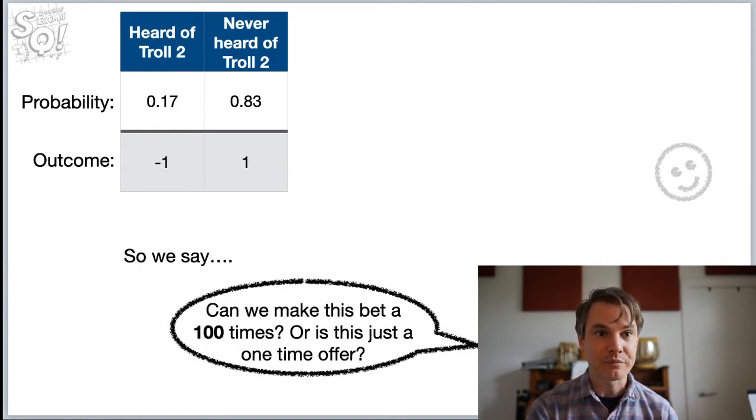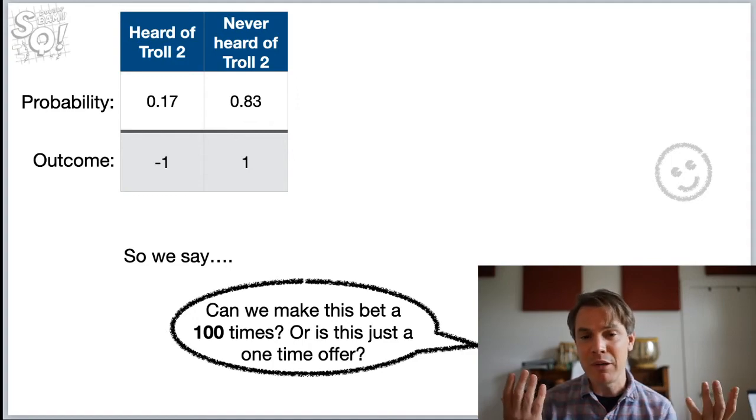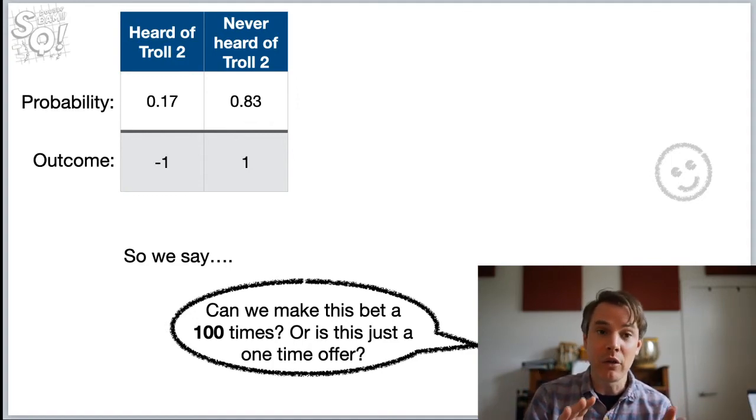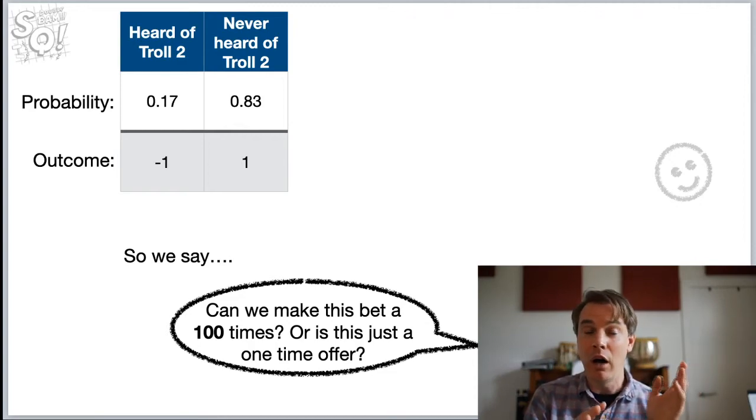So we say, can we make this bet 100 times? Or is this just a one-time offer? I'll be honest, the reason why I'm saying this is if we just make the bet once, we could win or lose. We either win $1 or we lose $1. But if we make this bet a bunch of times, maybe on average we'll come out ahead no matter what. Maybe, there's always a small chance we could lose 100 bets in a row, but that's a very small chance.